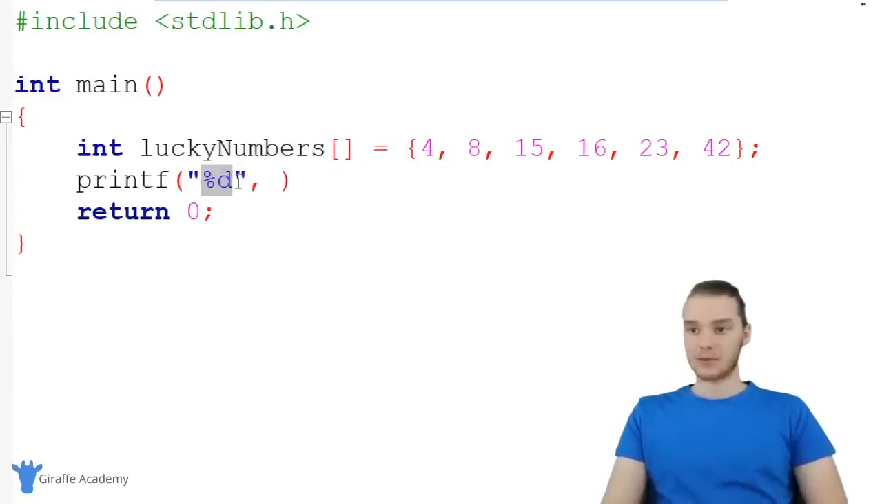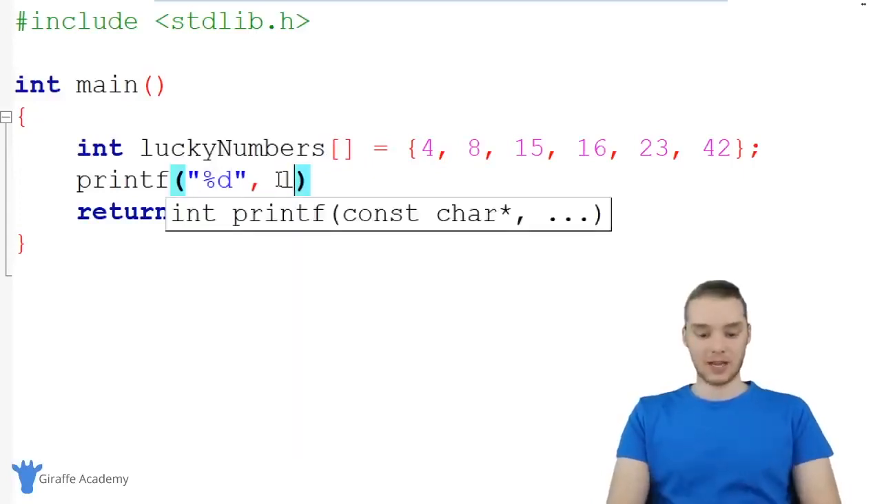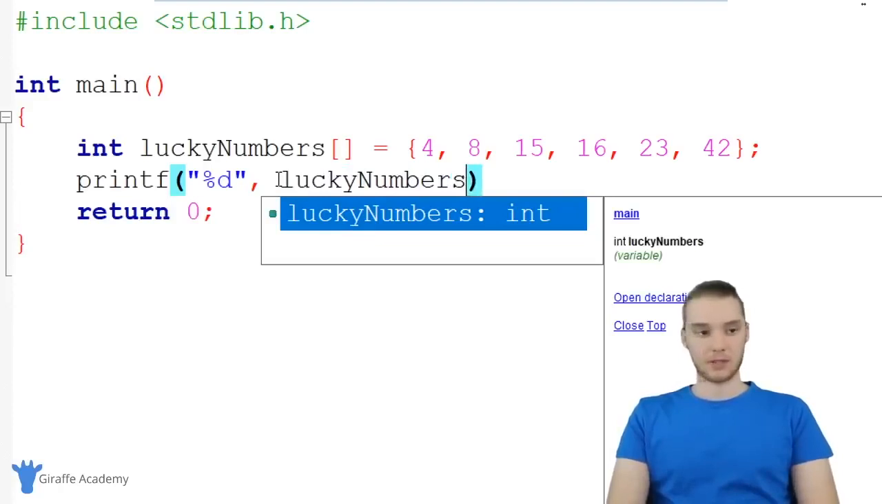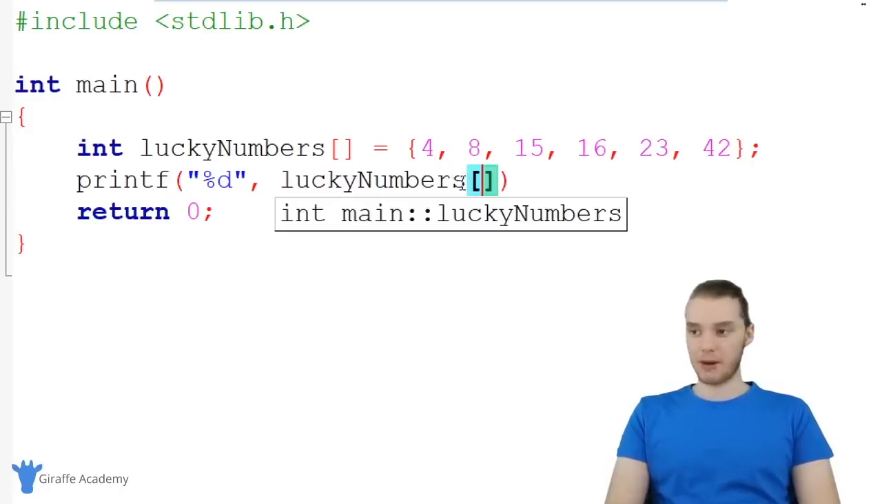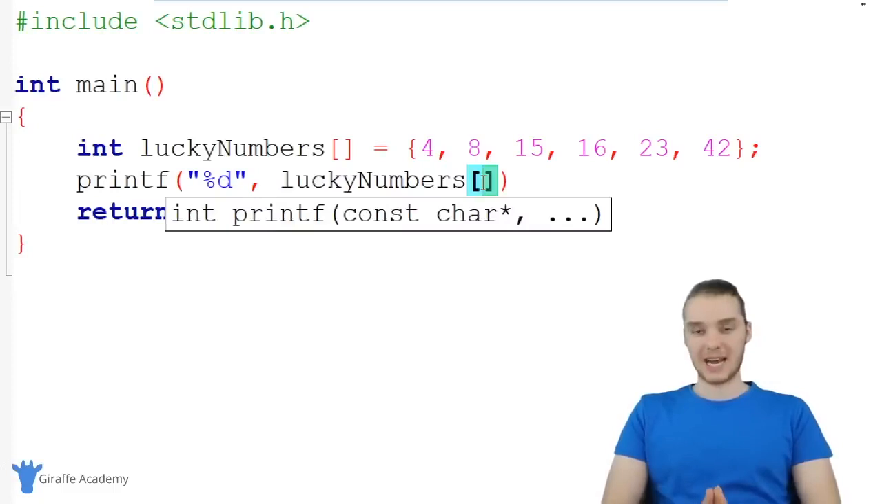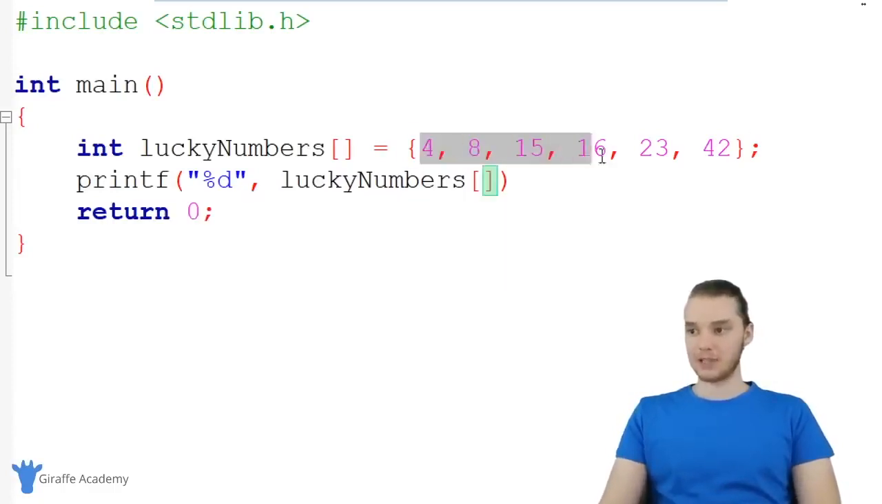Well, I could say %d, so I'm going to print this out, and now I can just say lucky numbers, so I'm going to refer to the name of the array, and when I want to access a specific element, I can make an open and closed square bracket, and inside of this open and closed square bracket, I want to put the index of the element that I want to access. So all of these elements in here have a specific index, and I can access them by putting the index inside of this square bracket.